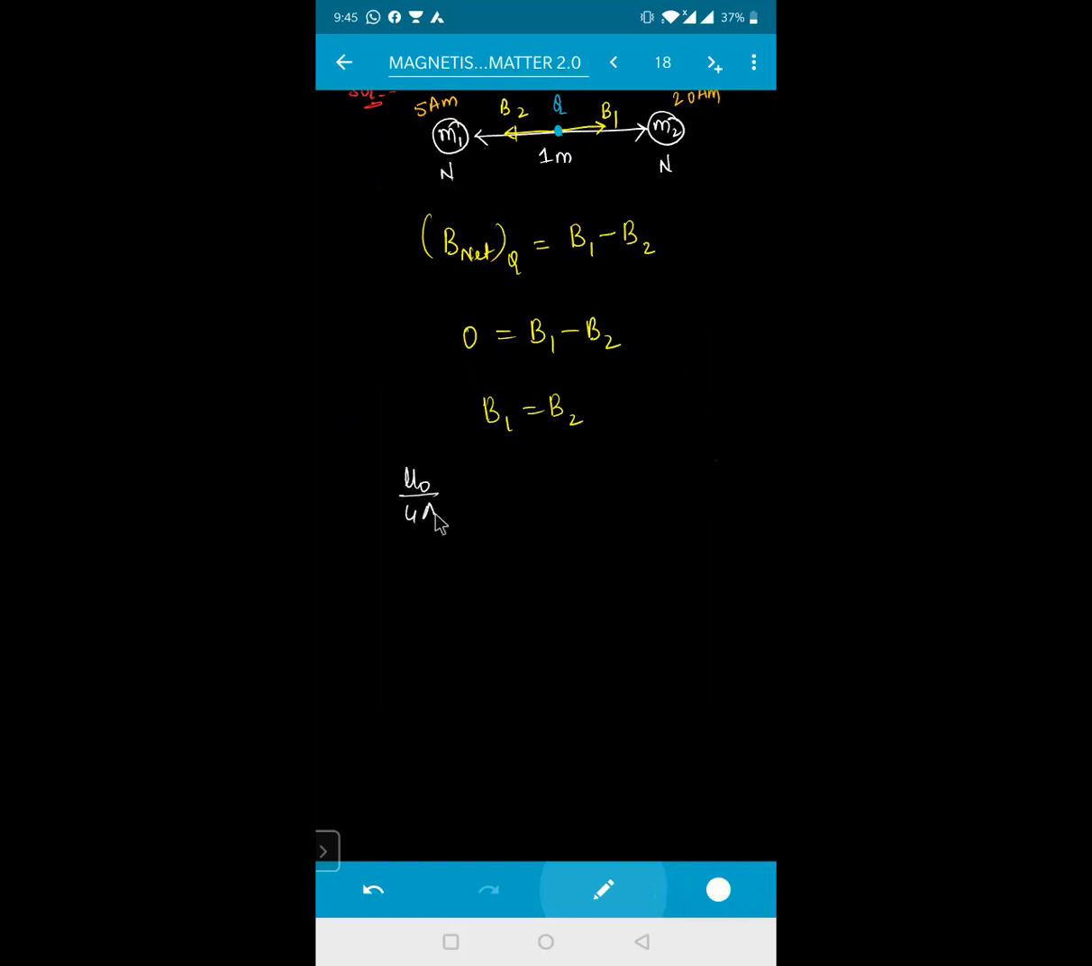B1 will be equal to mu naught by 4 pi into M divided by the distance squared. If the distance is x, the other distance will be 1 minus x. So I can write mu naught by 4 pi M1 by x square is equal to mu naught by 4 pi M2 divided by (1 minus x) whole square. Mu naught by 4 pi will get cancelled. M1 is 5, so 5 divided by x square is equal to 20 divided by (1 minus x) whole square. Is that clear?